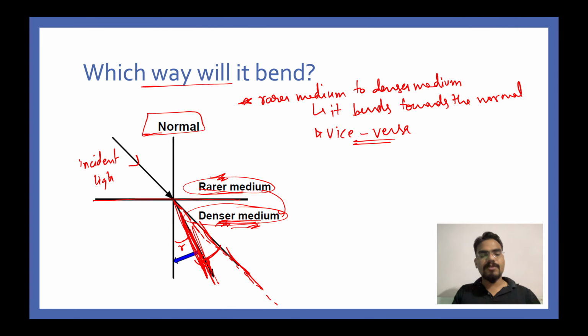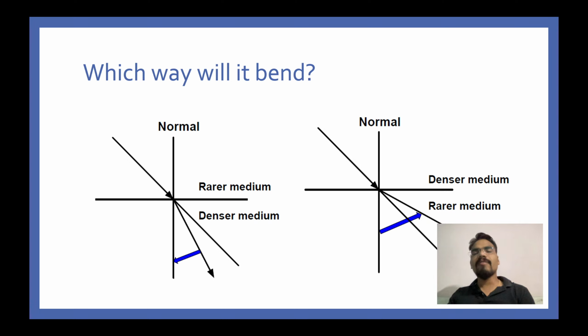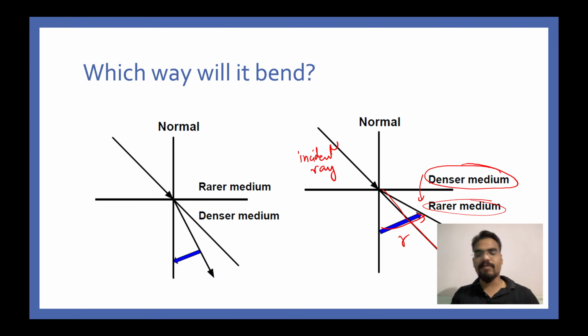Next, give me the answer to the next question immediately and quickly. What do you think will happen if you have denser medium here and you have rarer medium here? Just have a look at this. This is your incident ray once again. Now light is traveling from denser medium to rarer medium, and what will happen? Instead of going straight, it will bend away from the normal. It will move away from the normal, and in this case the angle of refraction will be denoted here.